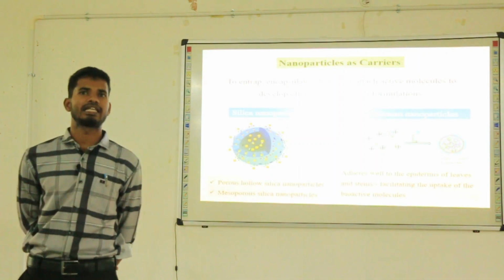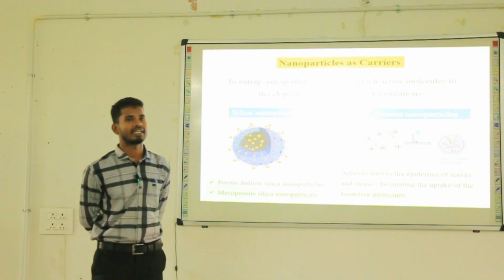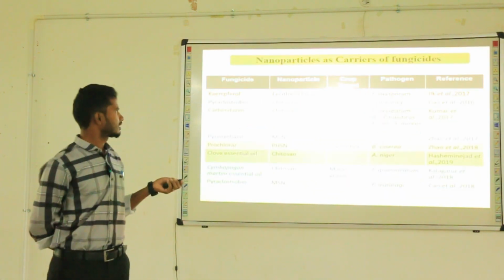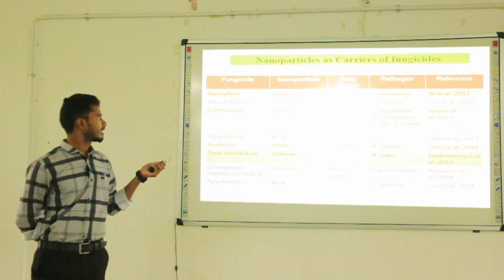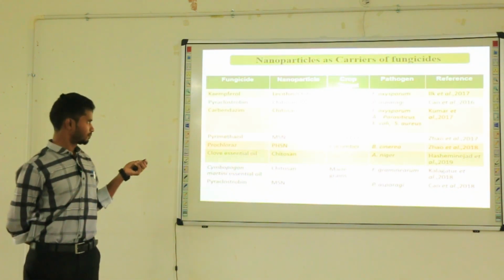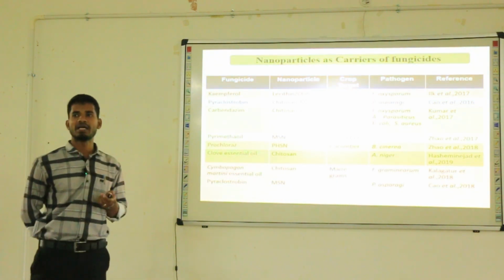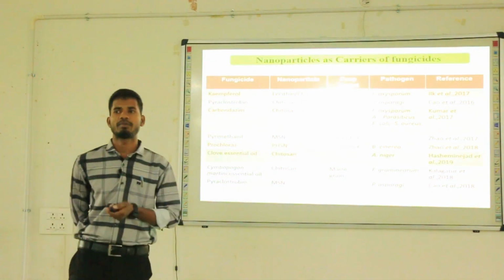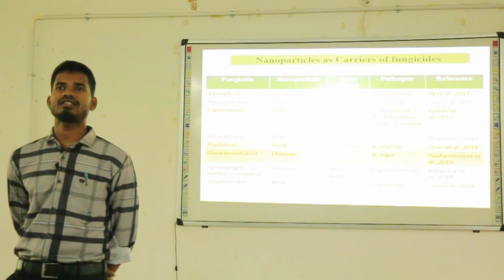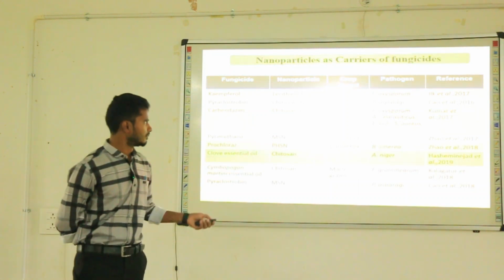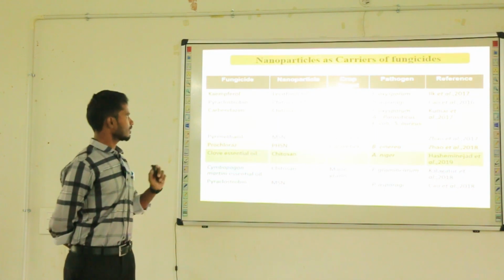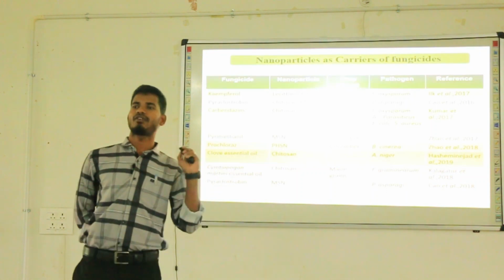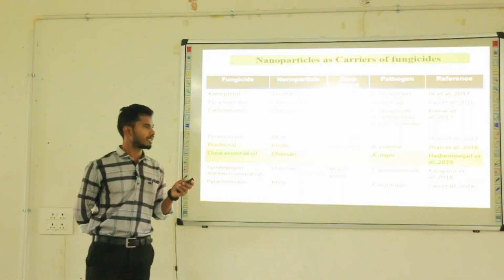Next one, nanoparticles as carrier material. Mostly chitosan and silica nanoparticles are used as carrier materials with fungicides or insecticides. For example, chitosan was used as a carrier material for the fungicide pyraclostrobin, which is effective against the pathogen Puccinia asparagi, which causes rust in asparagus. Likewise, we use chitosan and silica nanoparticles as carrier material for controlling these phytopathogens.